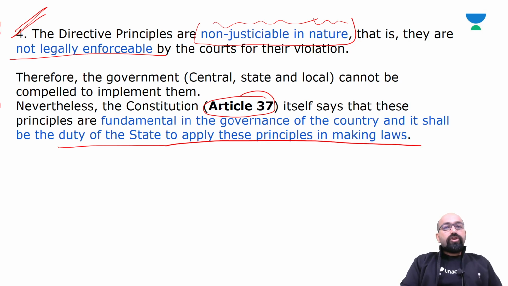So DPSPs are not justiciable in nature, but these principles are fundamental in the governance of the country, and it shall be the duty of the state to apply these principles in making laws.